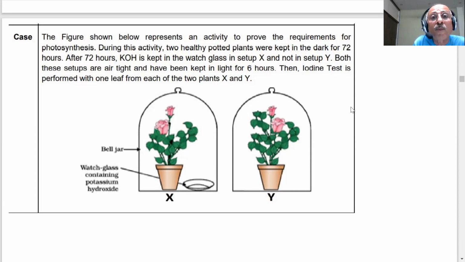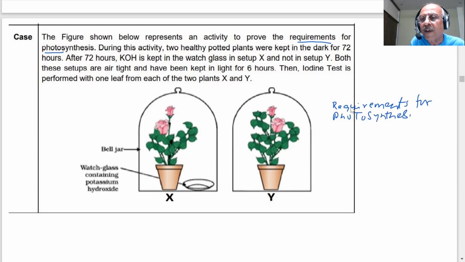In the figure shown below, represent an activity to prove the requirements for photosynthesis. Let me see, student. You know what is photosynthesis? What are the requirements for photosynthesis, students? Already you have a picture of this in your mind. How the plants manufacture their food from the leaves of the plant. You can see these are the green leaves. They have chlorophyll, absorb sunlight, carbon dioxide, water, and sugar is produced. Sugar is produced, starch. There is a starch here. That is the food of the plant, student.